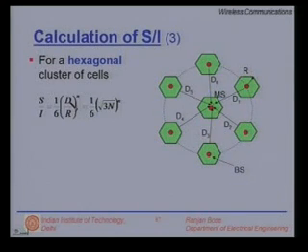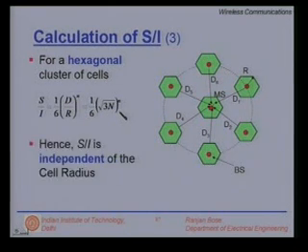So I equate it and I get 6 interfering stations contributing to S over I equal to 1 by 6 (D over R) raised to power n, which is nothing but 1 over 6 (under root 3N) whole raised to power small n. Please note, the signal to interference is clearly independent of the cell radius. As long as all the cells are equally large, my R does not figure in. What figures in is capital N, the cluster size.